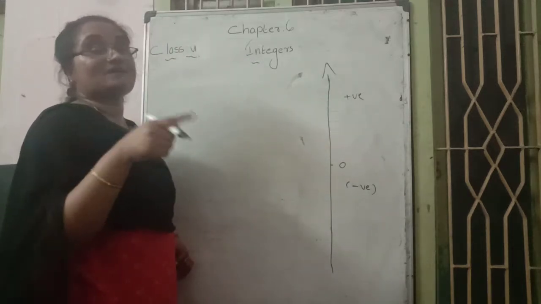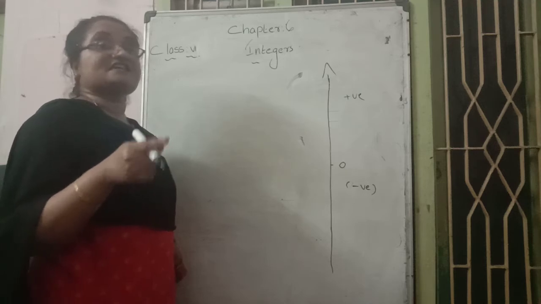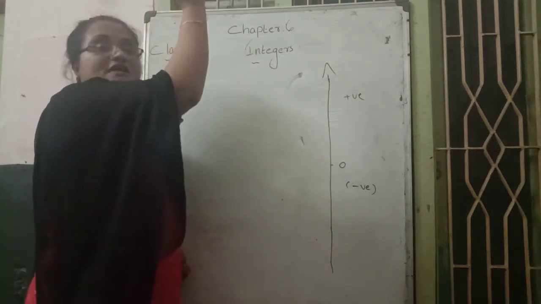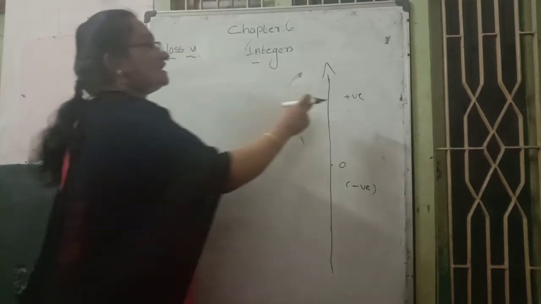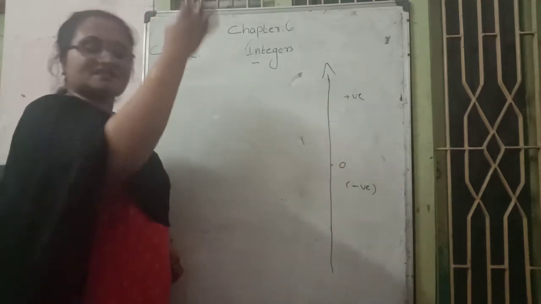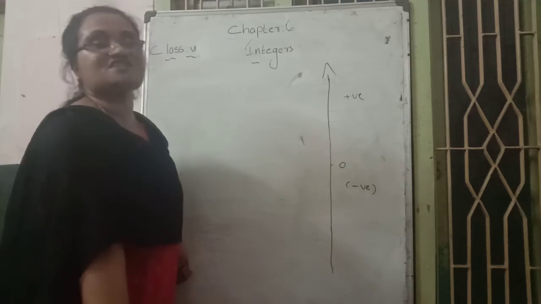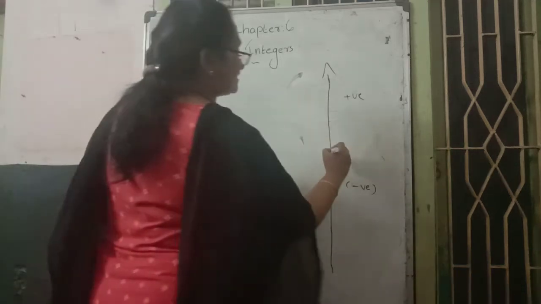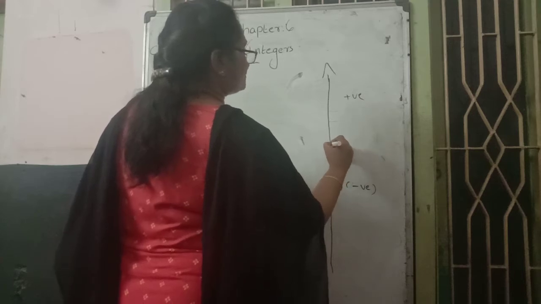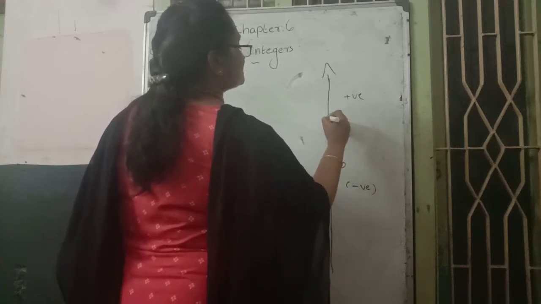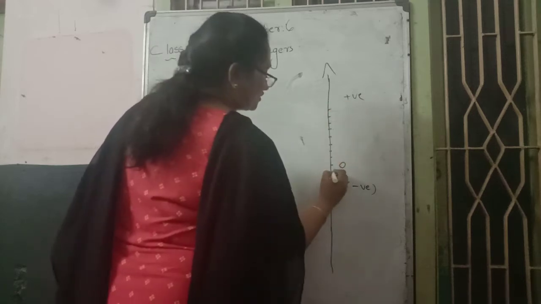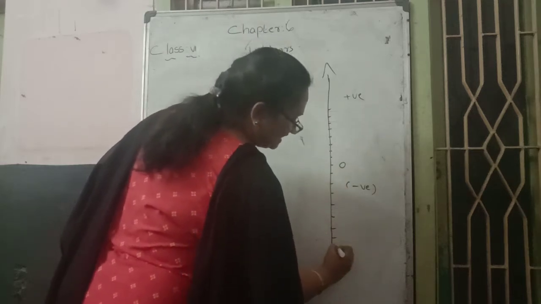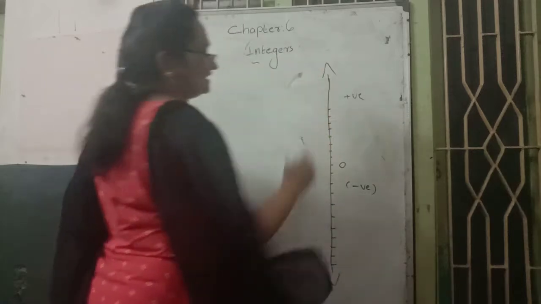That's why, in the submarine and aeroplane case, the aeroplane flying above the ground level is marked as positive, and the submarine floating below the sea level is represented as a negative value. Then they gave us some values: 1, 2, 3, 4, 5, 6, 7, 8, and here also 1 to 10. In this way they are given.